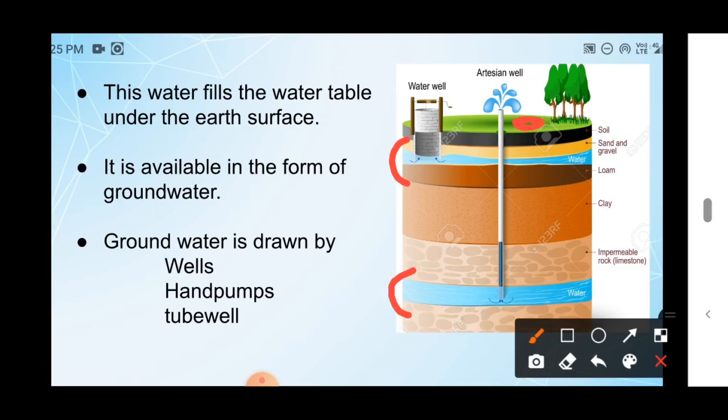So the surface water seeps or is absorbed through the pores present in the earth's surface, and it fills the water table. This is known as groundwater. This groundwater is the source of many wells and lakes. We can draw the water by wells, hand pumps and tube wells.